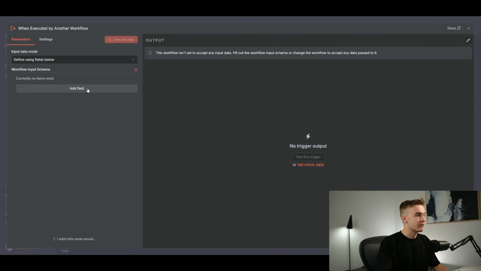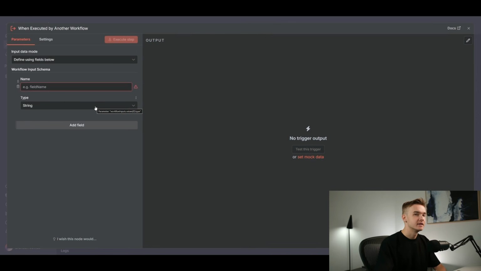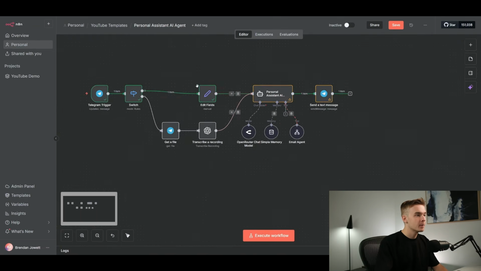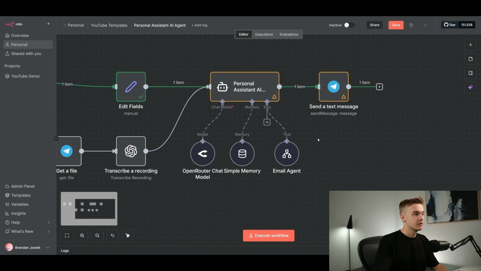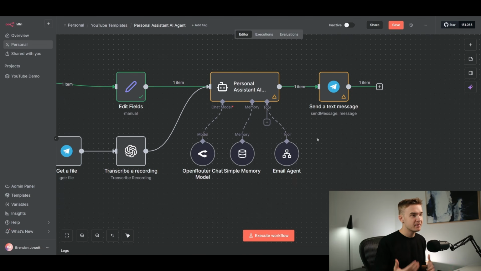And I'm going to create a field. And this field is going to be relevant to the types of data that we want to send into our email agent. So on our first agent here, we are obviously going to be sending messages to it. And we're going to have our personal assistant agent talking back and forth with us, trying to determine what we want to do. And then it's going to send a message off to our email agent, essentially commanding it to do something specifically related to emails. And so because our agent is going to be handling this, it's likely going to be a message generated by the agent. So I'm not exactly sure what it's going to tell our email agent to do. It's going to be some sort of request to send an email or do something related to emails.